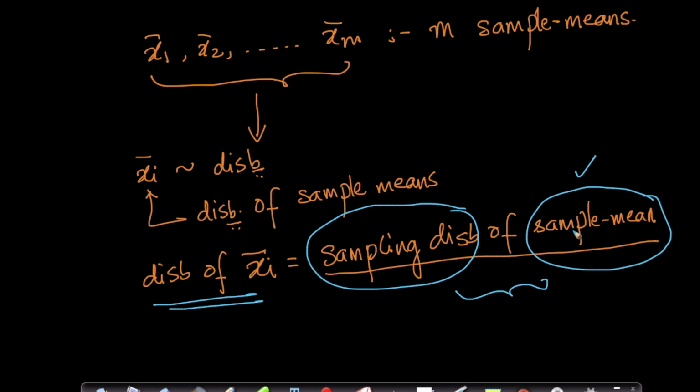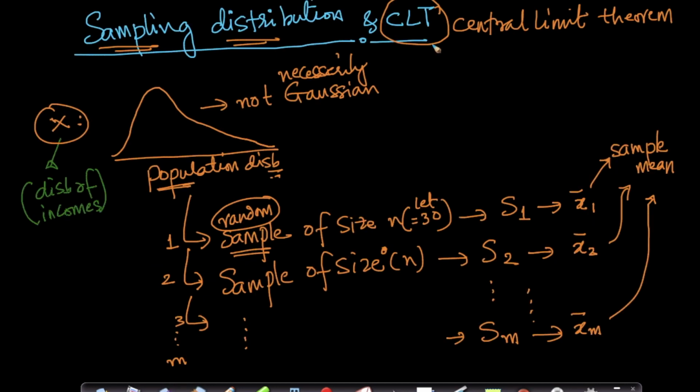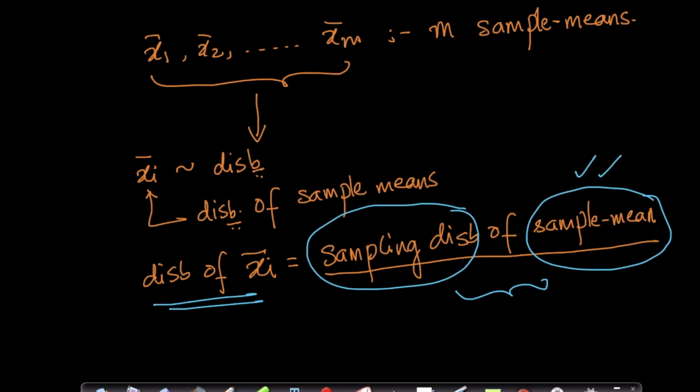So it's a distribution of sample means. And how did we get the sample means? Through a sampling process. So it's called the sampling distribution of sample means. Now you might understand why we are introduced to this topic: to set the stage for the central limit theorem. Let me explain the central limit theorem, which is very fundamental and probably one of the most beautiful ideas in the whole of statistics and probability, and probably the whole of mathematics, if I may say so.